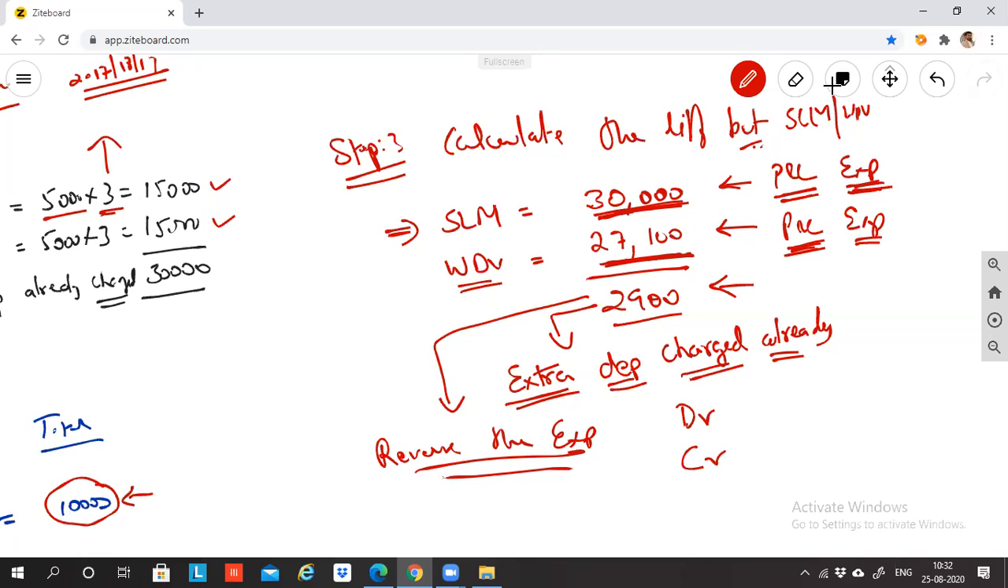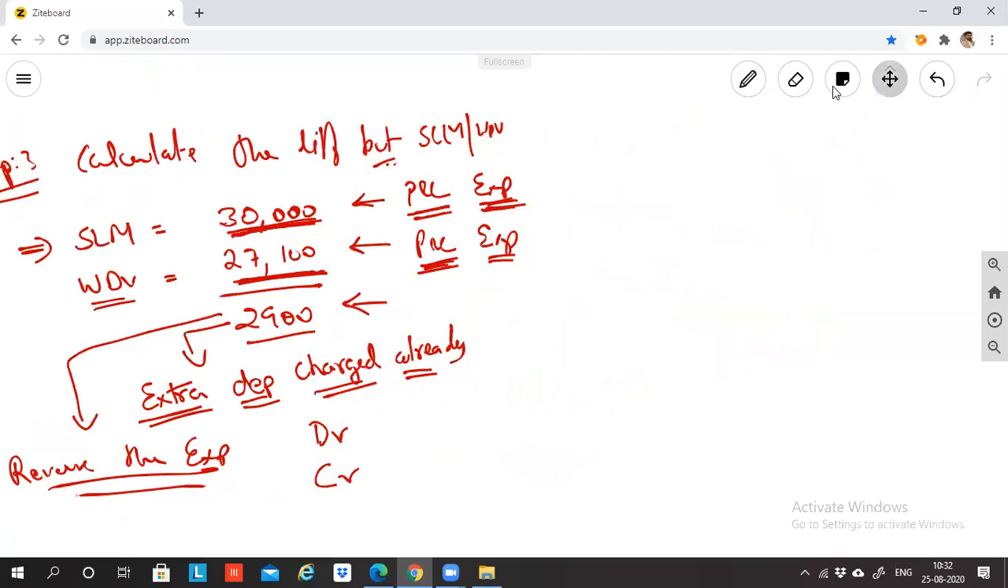Are you getting my point? So what is the entry that would have been passed for depreciation? Sir, depreciation account debit to machinery account. Okay, this is the first entry. Depreciation is debited because it is an expense. Machinery is credited because depreciation amounts to a reduction in the value of machinery.